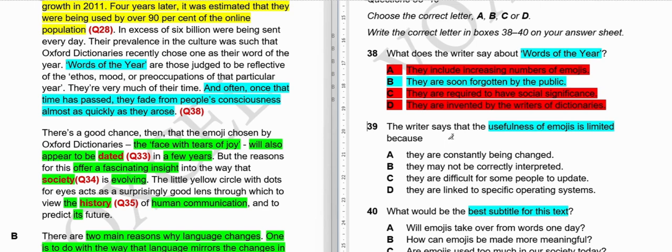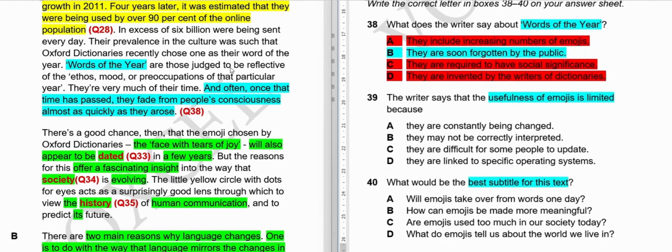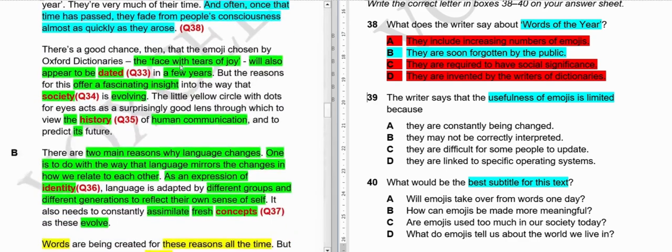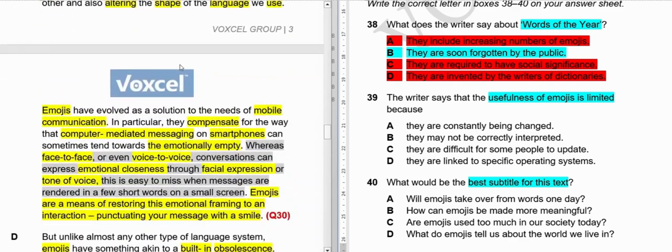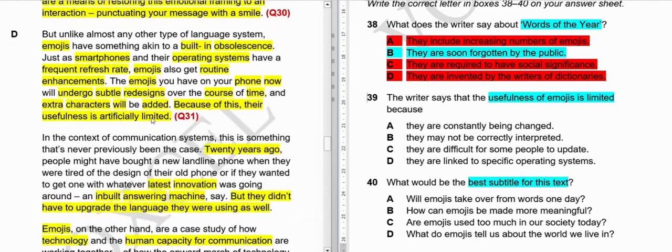The writer says that usefulness of emojis is limited because. So we have read somewhere about the usefulness of emojis. Do you remember? Okay. So that also was one of our answers. Here it is, usefulness of emojis. B paragraph. Here I am talking. Let me just highlight this. Here it is written.